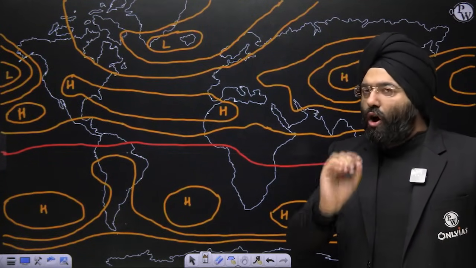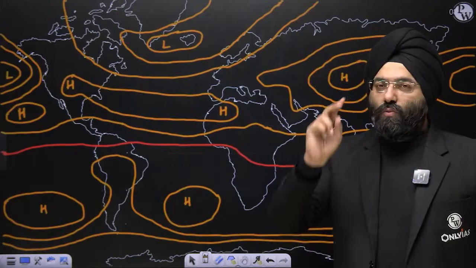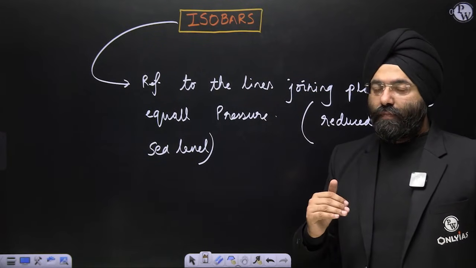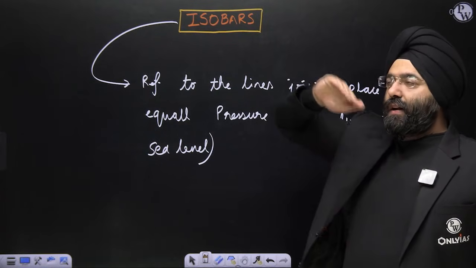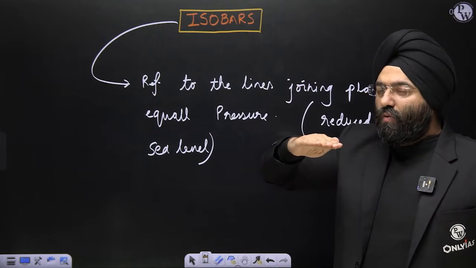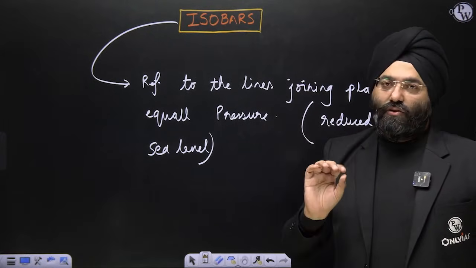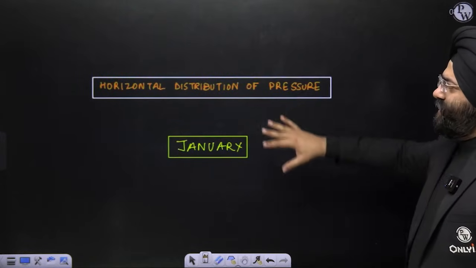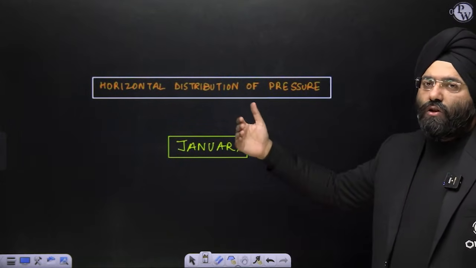UPSC a long time ago had asked this question, where one statement was isobar and the second was that it is reduced to the sea level. So that means, let us say a mountain is present. We assume that the mountain is not present and everything is at sea level. So what will be the isobar? It is assumed so that it is easier to calculate also. Clear?